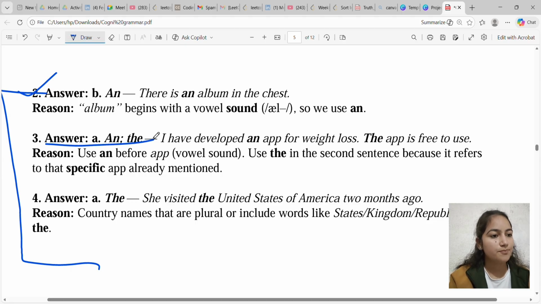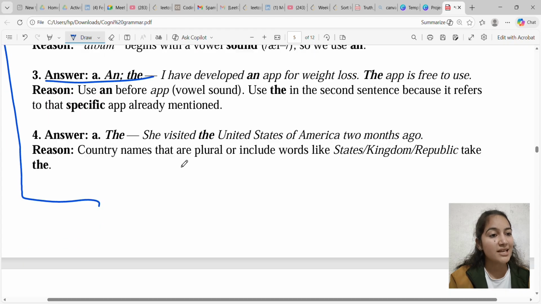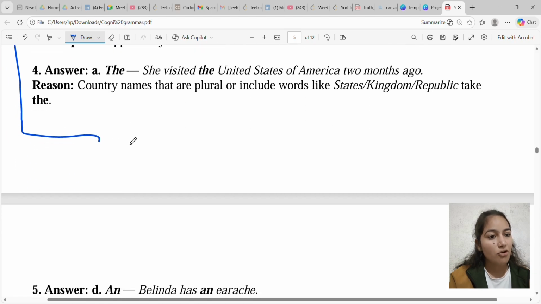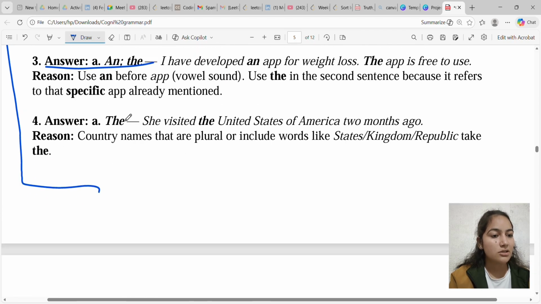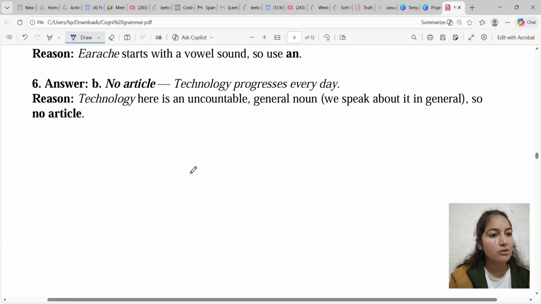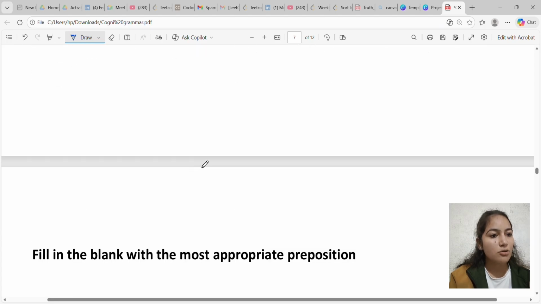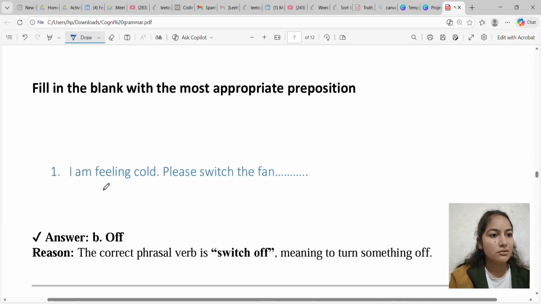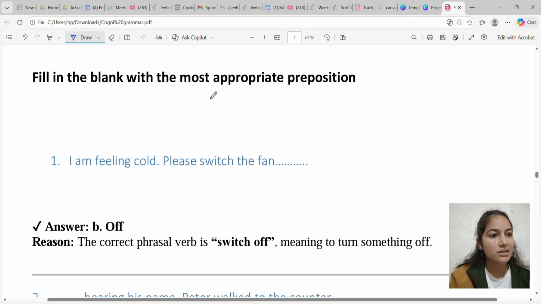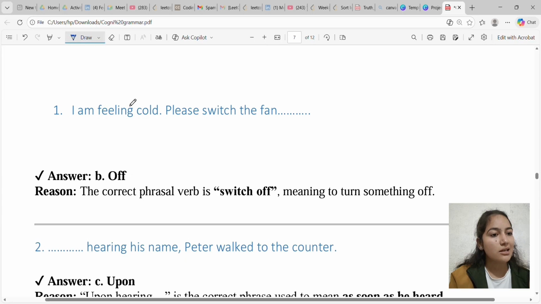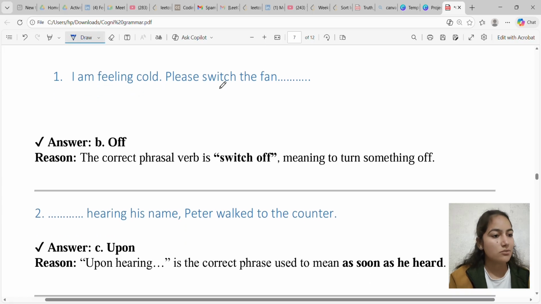Okay, got it. I have also mentioned reasons for answers to difficult questions. Like the second question, I have given the answer and the reason. For the third question, I have mentioned the answer and a reason. And for the fourth, fifth and sixth as well, I have mentioned the answer and reason. Okay, done.